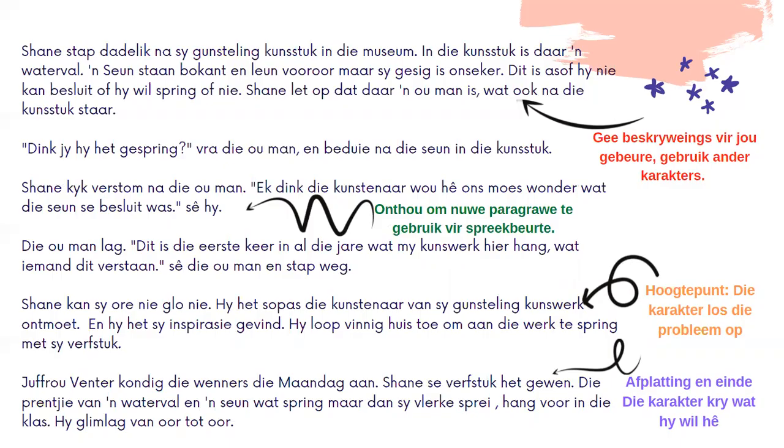Alright, so another action has taken place. When he gets to the art museum, he goes to his favorite painting. And then I give a bit of a description about his favorite painting. And while he's standing there watching this painting, he notices that an old man is also staring at this painting. So that's another action that's taken place.